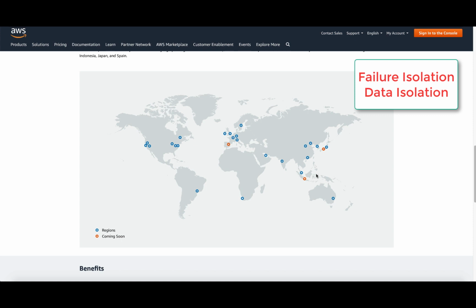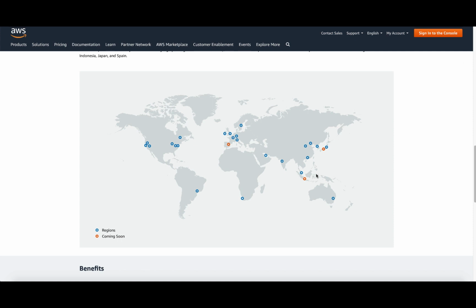So failure isolation is one of the main reasons. The second reason is that it helps you isolate the data. Data residency in today's world is a big thing. Every country would like the data to reside in their own region. And when you have multiple regions, you could design an application where the data is not leaving that particular region.